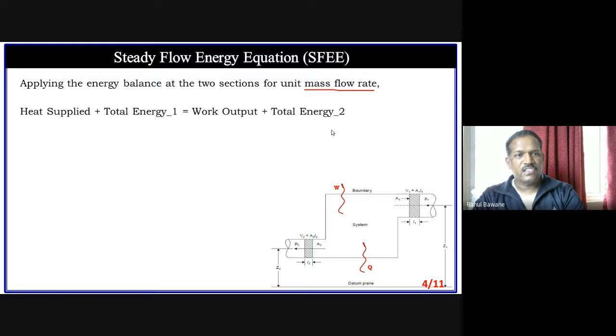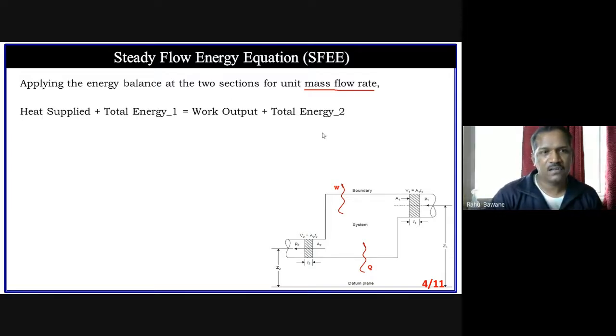Now, applying the energy balance. How can we apply it? Our first law says that energy can neither be created nor destroyed. It is always balanced. The summation of all work is always equal to the summation of all heat. The same we are going to apply here.